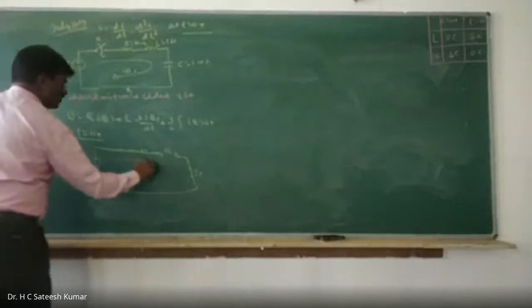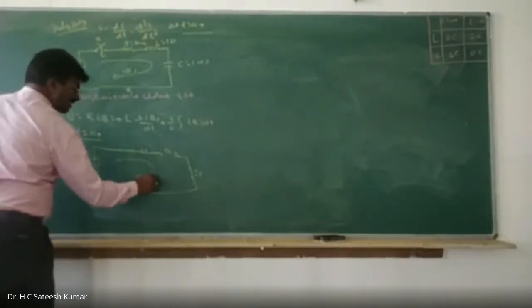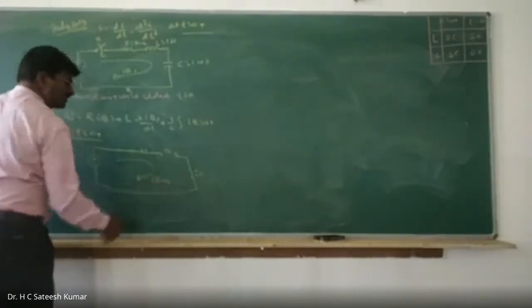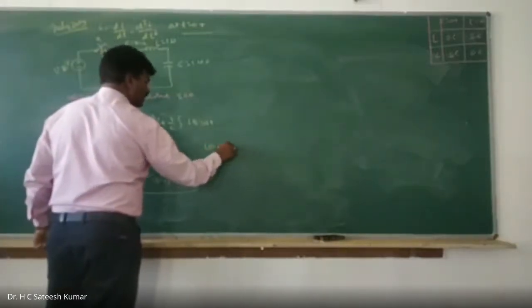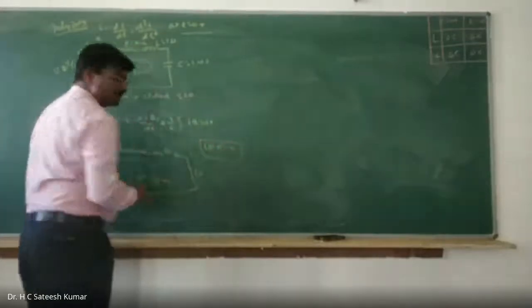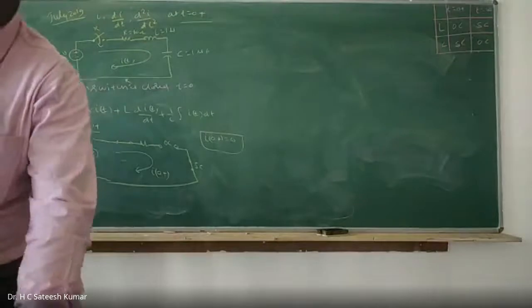Now, what is this current? I0 plus. Since it is open circuited, I0 plus is equal to 0. That's it. I0 plus is equal to 0.